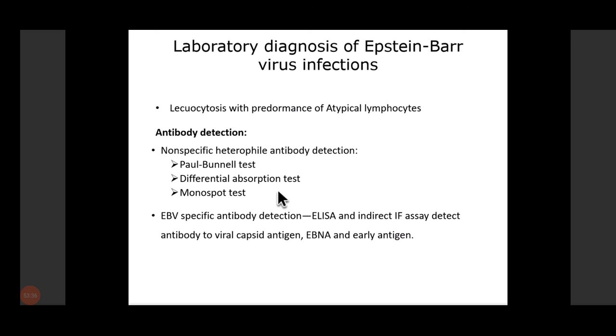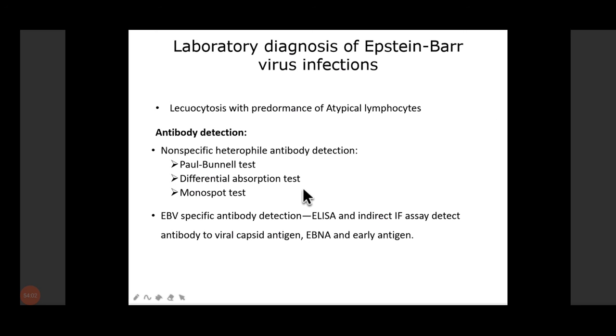kidney cells. So infectious mononucleosis antibody is removed by ox red cells, whereas normally occurring agglutinins are removed by guinea pig cells. So then we do the differential absorption test. We take guinea pig cells, we take ox red cells, and we look for the absorption. If antibody is because of infectious mononucleosis, they will be absorbed by the ox red cells.